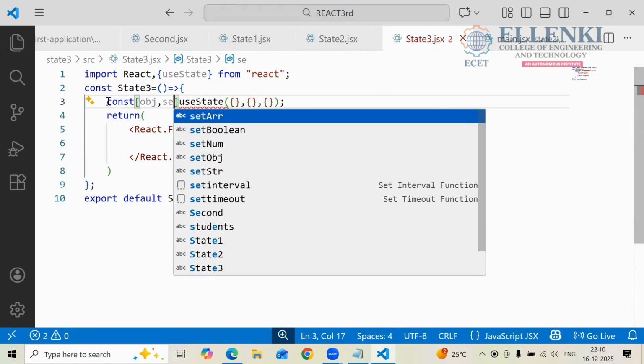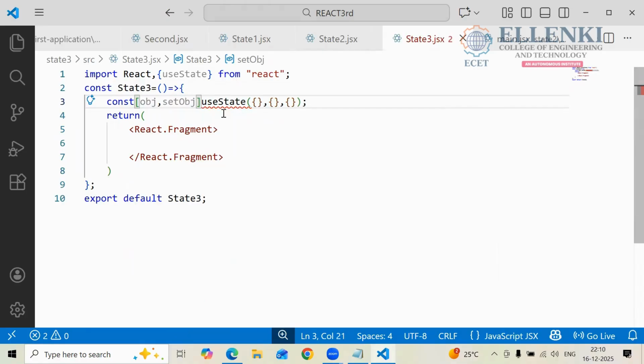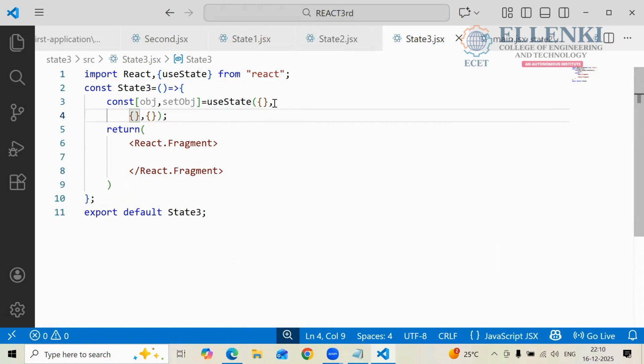To modify the object, what do you have to use? setObj. Now later, equals to. Now you have to fill the objects. These 3 are the objects we are having here.